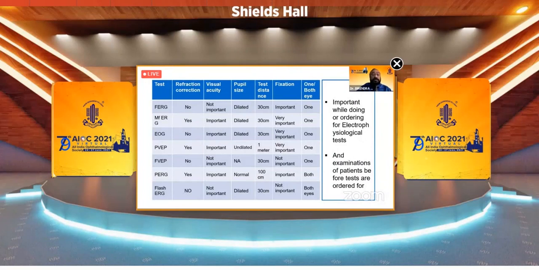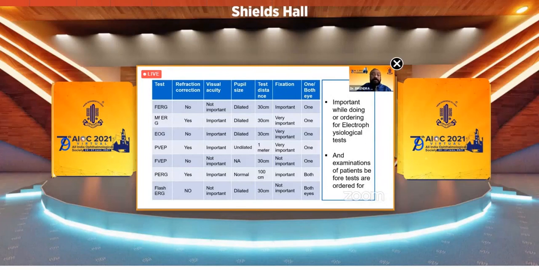And the visual acuity, in some it is important, some it may not be important, because in cases of flash VEP, it is not important. But if you're doing a multifocal ERG, it is very important that the visual acuity should be good. In some cases, the pupil is dilated, and in some cases it is not dilated. It should not be dilated.